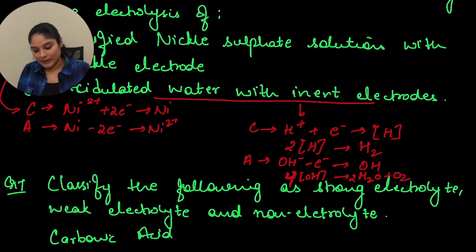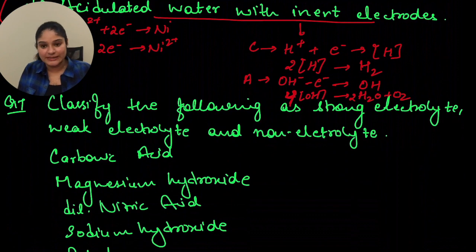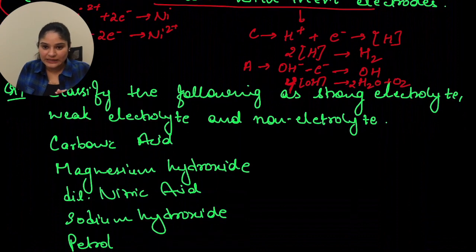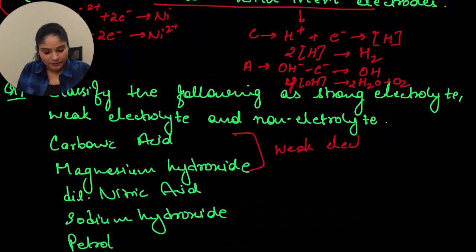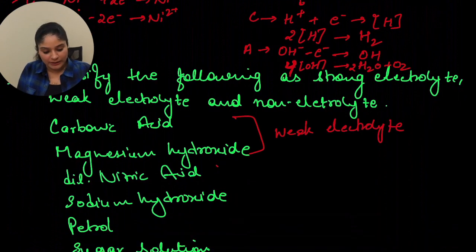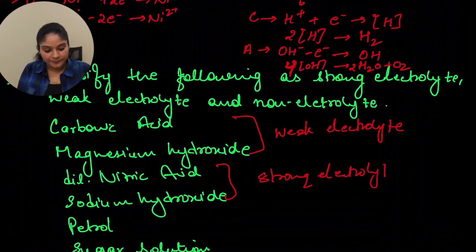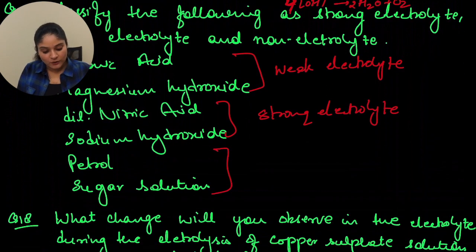Okay. Now let's move on to the next question, that is 17th. Classify the following as strong electrolyte, weak electrolyte and non-electrolyte. So let's start with the first one. Carbonic acid, magnesium hydroxide. Both of them are weak electrolyte. The next is dilute nitric acid and sodium hydroxide. Both of them are strong electrolyte. Then petrol and sugar solution is non-electrolyte.